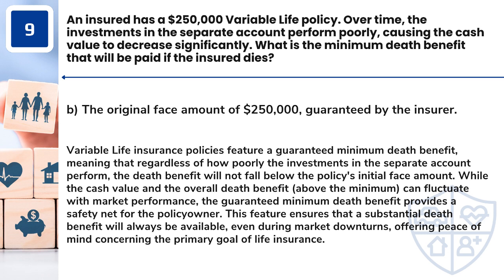Answer: B. The original face amount of $250,000, guaranteed by the insurer. Variable life insurance policies feature a guaranteed minimum death benefit, meaning that regardless of how poorly the investments in the separate account perform, the death benefit will not fall below the policy's initial face amount. While the cash value and the overall death benefit, above the minimum, can fluctuate with market performance, the guaranteed minimum death benefit provides a safety net for the policy owner. This feature ensures that a substantial death benefit will always be available, even during market downturns, offering peace of mind concerning the primary goal of life insurance.